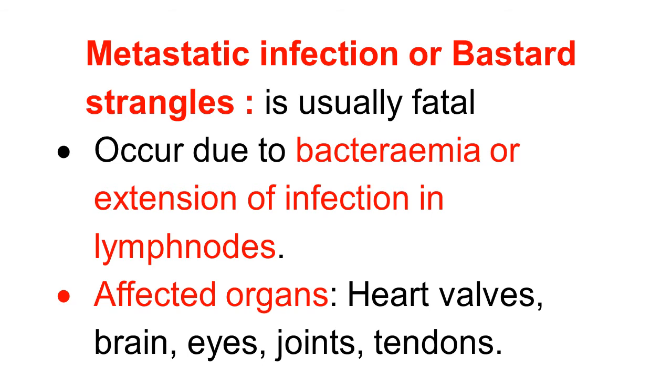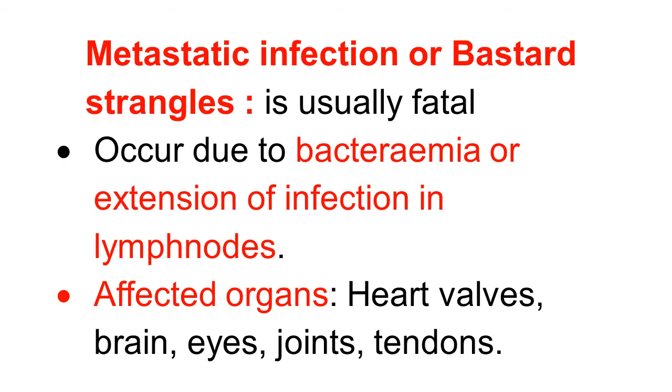We have seen that from the upper respiratory tract and associated lymph node, the infection enters into the blood, resulting in bacteremia. And this infection spreads all over the body. That is a metastatic infection. And this infection is usually fatal, very severe, because the infection has spread all over the body. So it is called bastard strangles, because it is usually fatal, usually causes death of the horses.